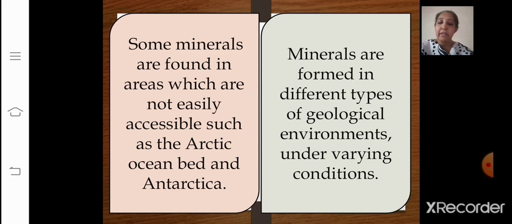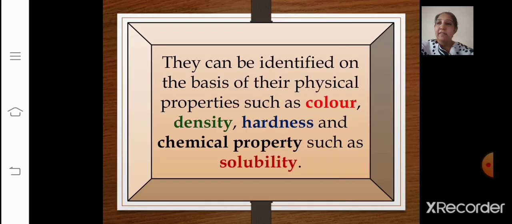Minerals are found in different types of geological environments under varying conditions. They are created by natural processes without any human interference. While minerals are formed, human interference is not involved.